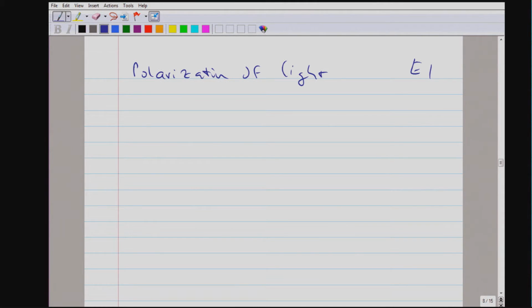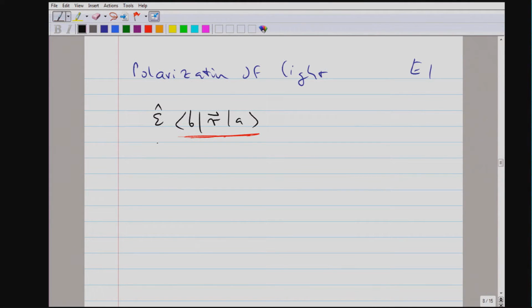So when we wrote down the coupling of the atom to electromagnetic radiation, we had the dipole operator, but we also had, of course, the mode of the electromagnetic field, which was characterized by a polarization epsilon. So until now, when I talked about selection rules, we discussed this part, but now we want to see how it affects polarization.